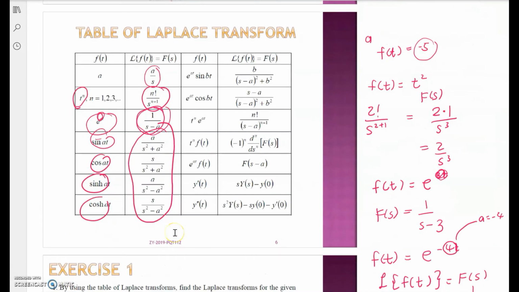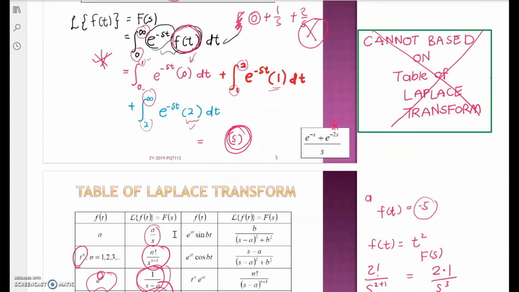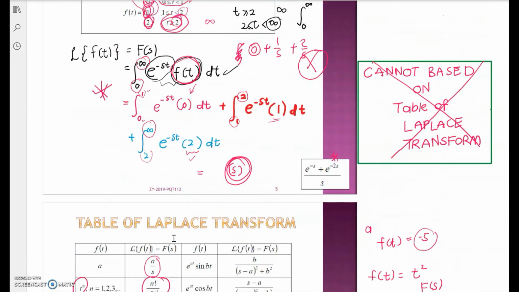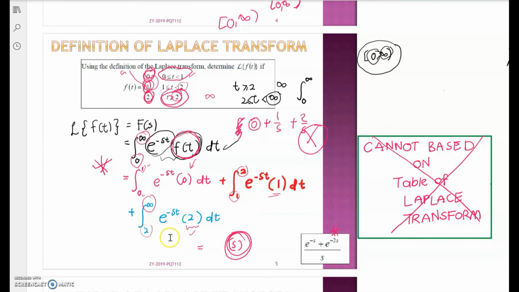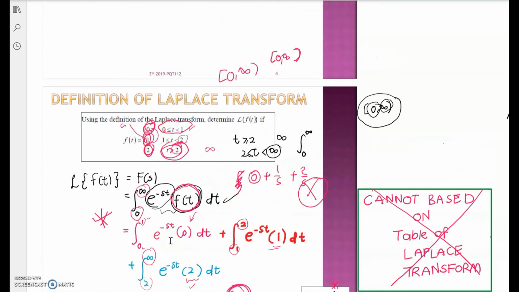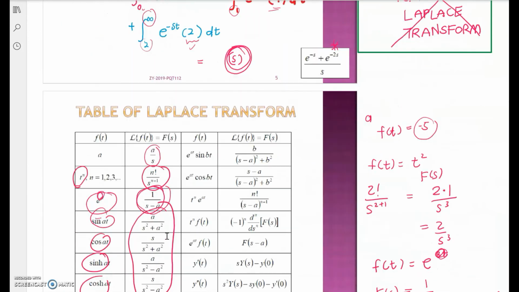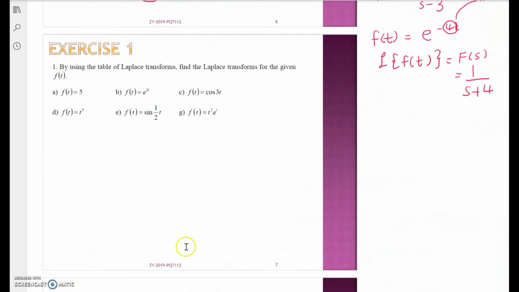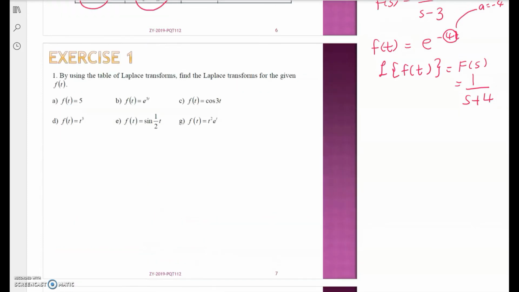From these two or three videos, I hope you can understand very well the definition of the Laplace transform: the definition for a single function defined over the interval 0 to infinity, as well as for a piecewise continuous function.